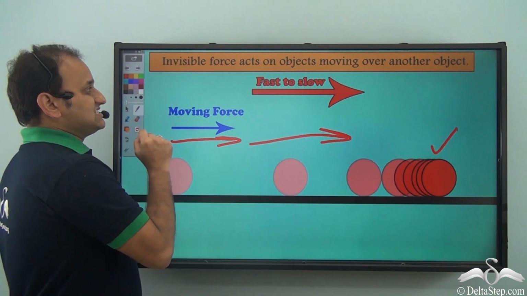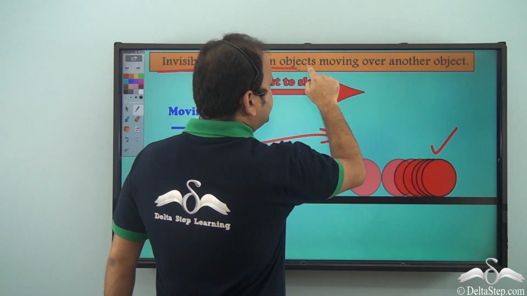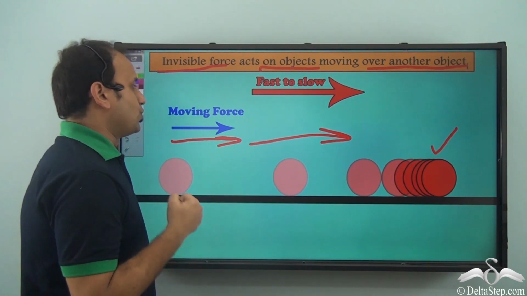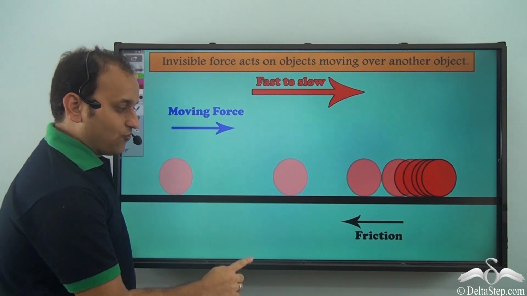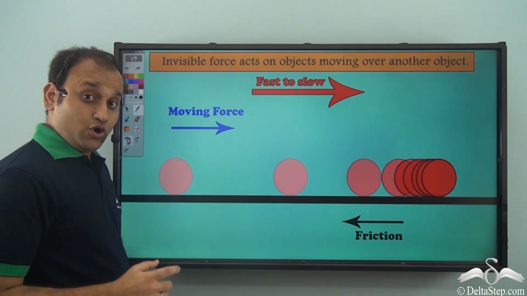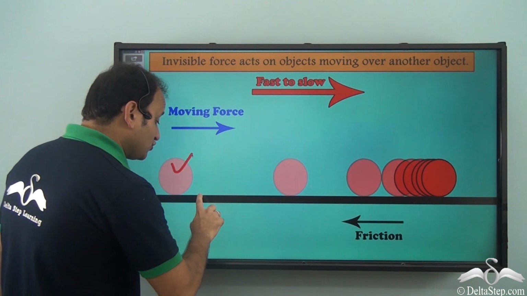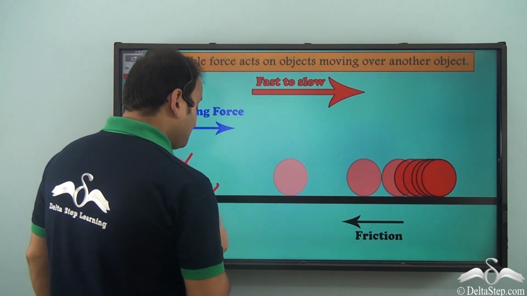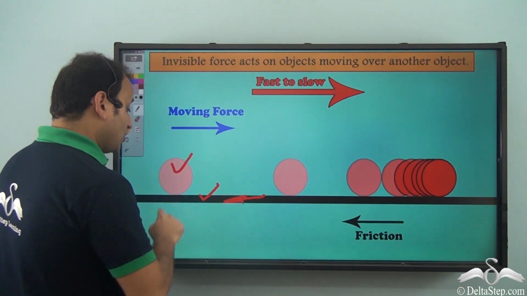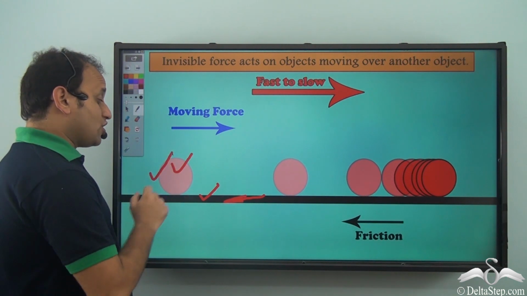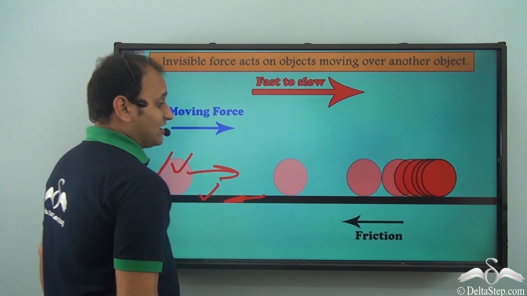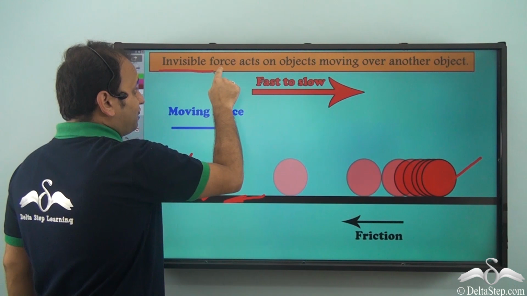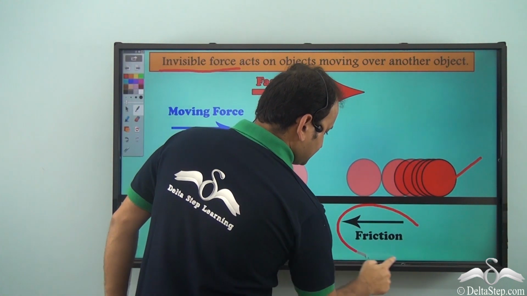So you see, this invisible force acts on objects moving over another object. And what force is this? Well, this force is called friction. So when one object moves over another object, then a frictional force is being applied by one object over another object, and because of which it slows down and finally stops. So you see, this invisible force is friction.